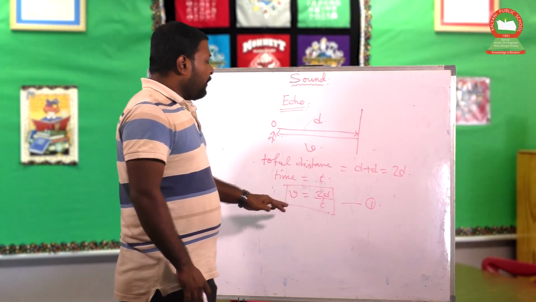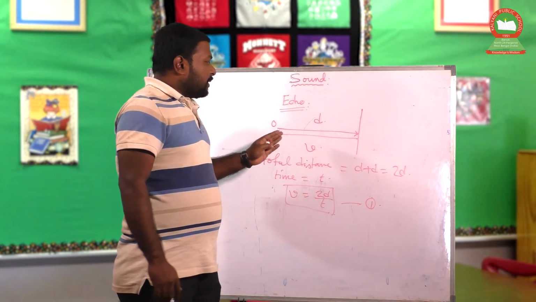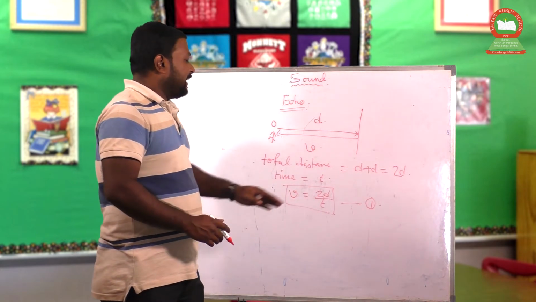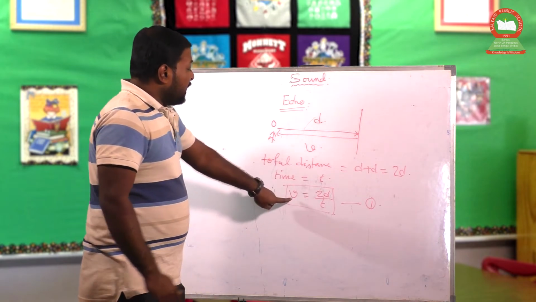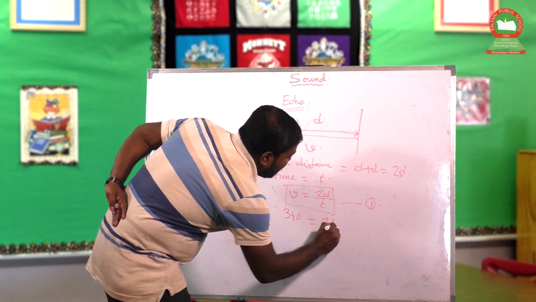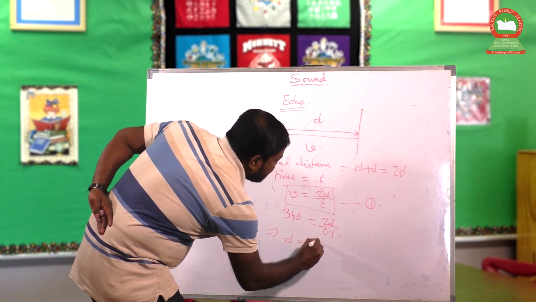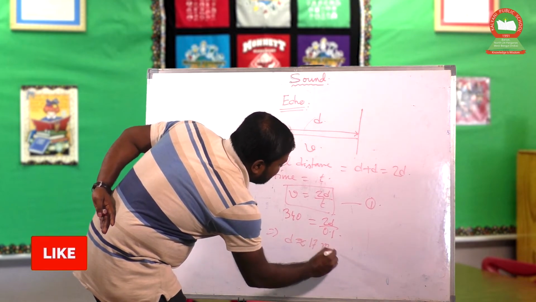Now the time duration required for echo hearing is 0.1 second. The velocity of sound is 340 meters per second, so with 2d by t, t being 0.1 second, d is nearly equal to 17 meters.